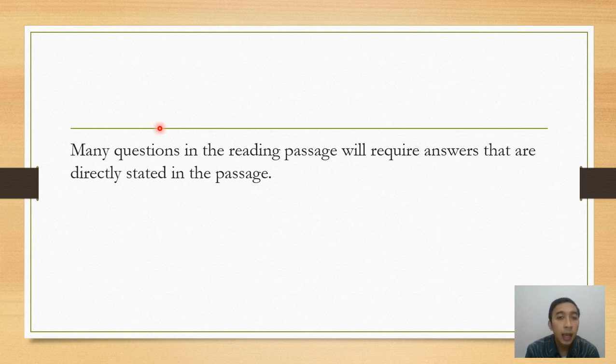Okay? Jadi di dalam stated detail questions itu kita tidak perlu punya pengetahuan umum sebelumnya mengenai bacaan itu, atau juga kita tidak perlu mengambil kesimpulan dari bacaan karena jawabannya sudah ada dalam teks.